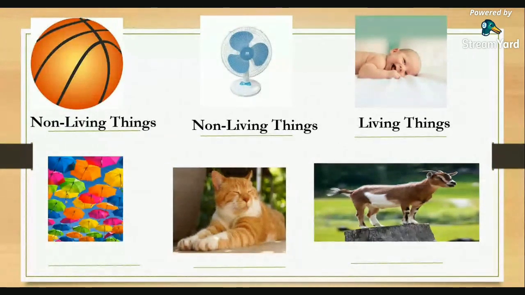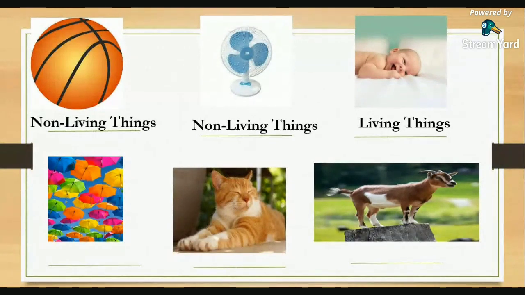So how about the next picture? Let's call on Glinogo. What picture is this? It's an umbrella. Very good. It's an umbrella. So does an umbrella grow? No, very good. So an umbrella cannot grow. How about does it move by itself? Of course not. How about does it reproduce? Yes, very good. It cannot reproduce.